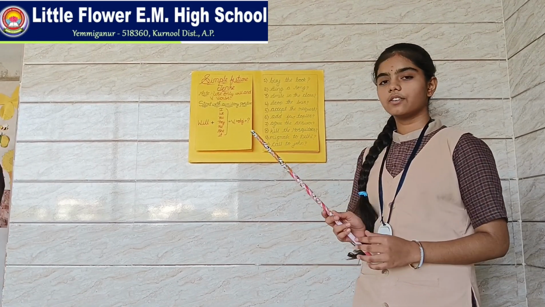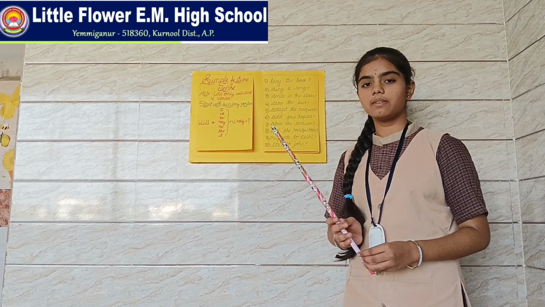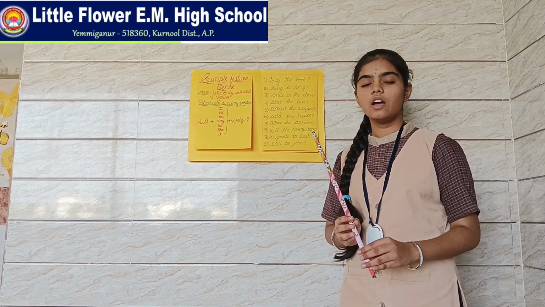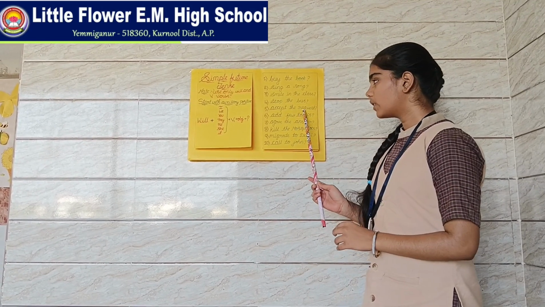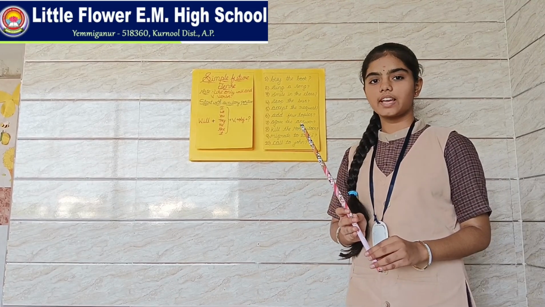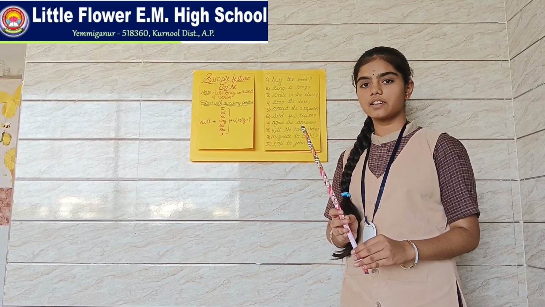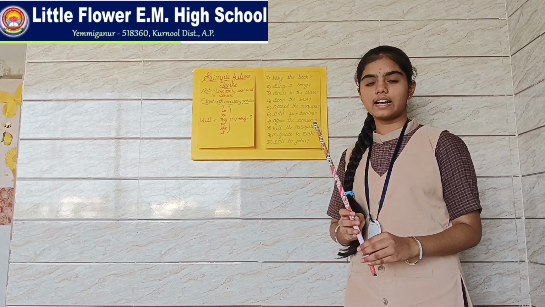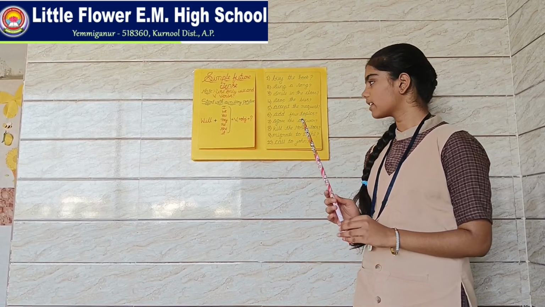Won't I stop the bus? Won't we stop the bus? Won't you stop the bus? Won't they stop the bus? Won't he stop the bus? Won't she stop the bus? Won't Sita stop the bus? Won't I accept the request? Won't we accept the request? Won't you accept the request? Won't they accept the request? Won't he accept the request? Won't she accept the request? Won't Sita accept the request?